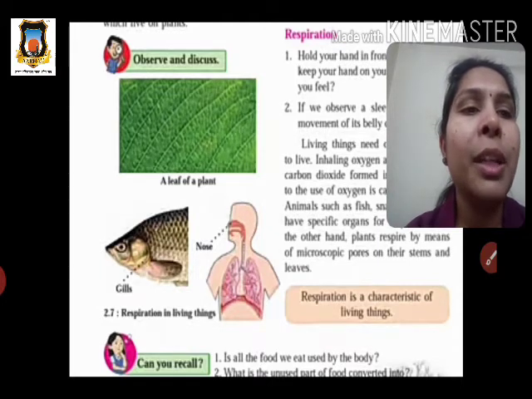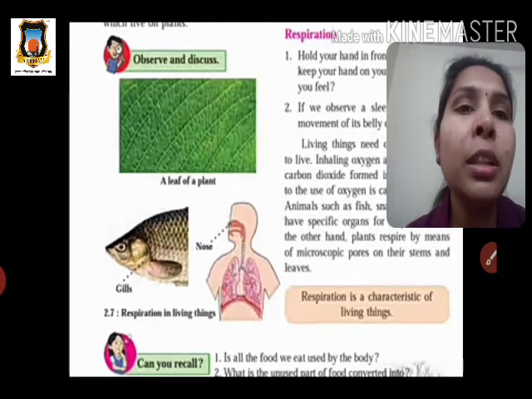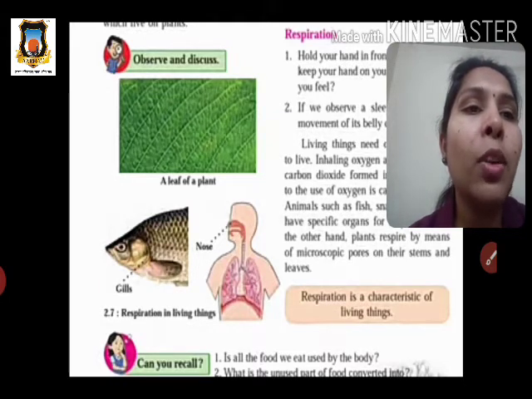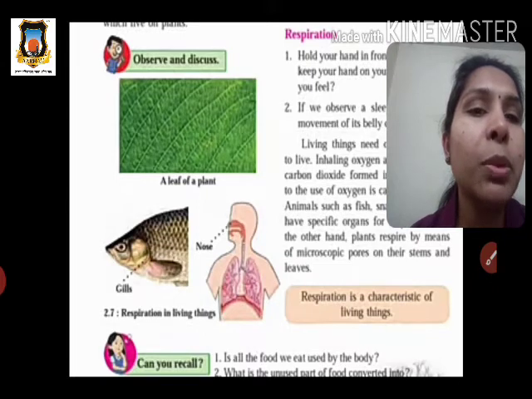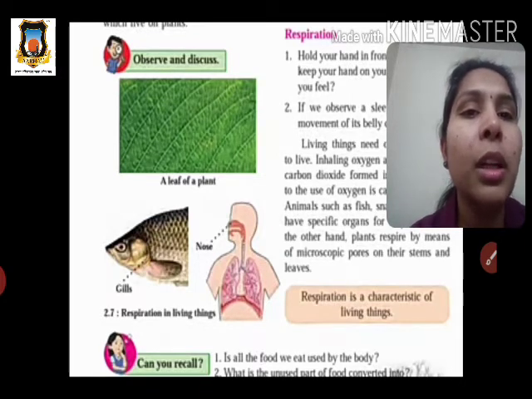Respiration is another characteristic of living things. We see various organs are present in animals and plants for this process. In plants there are small openings on the leaves, and human beings have lungs and other respiratory organs through the nose. Animals like fish, snake, frog have other developed organs for respiration.